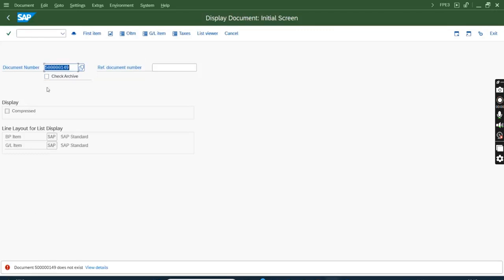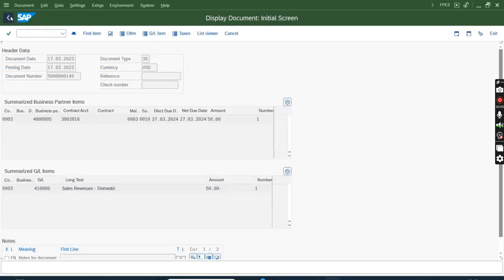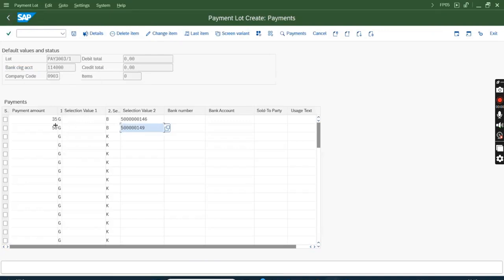I'm entering the incorrect document number, and I see no document exists. If I increase a 0 here, then the document number exists. So here my first payment will go through, but the second payment will go to clarification. More than 10,000 line items can be added into one payment lot. In a real project, you'll see multiple lots of payment items added through an automated interface. Here I'm just showing you two line items.